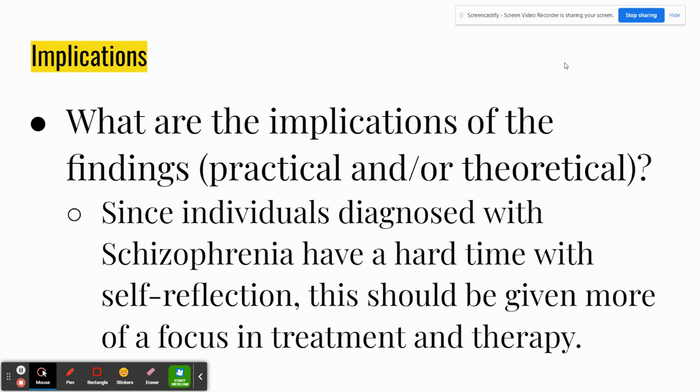Implications. What are the implications of the findings, practical and or theoretical? Since individuals diagnosed with schizophrenia have a hard time with self-reflection, this should be given more of a focus in treatment and therapy.